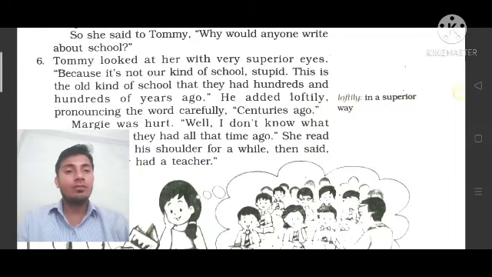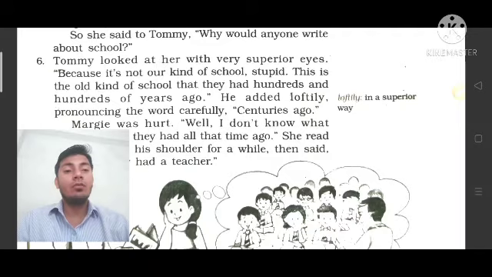And after that, what happens over here? This is the old kind of school. It means over here Tommy is telling her that the book is telling about the schools that are very old, that were found in the ancient time. So this is the old kind of school that they had hundreds and hundreds of years ago.